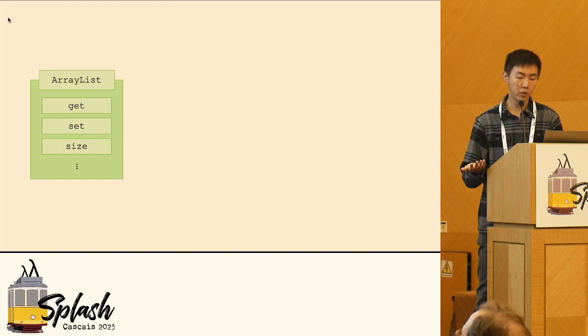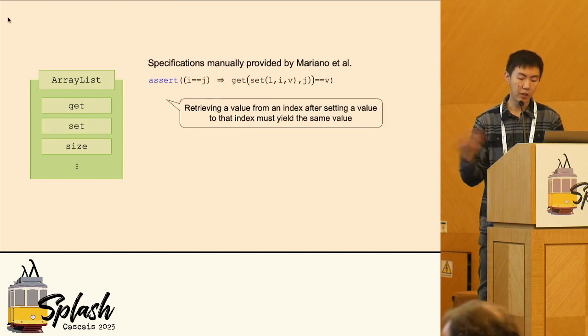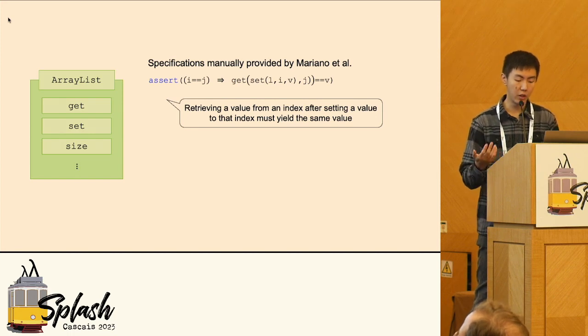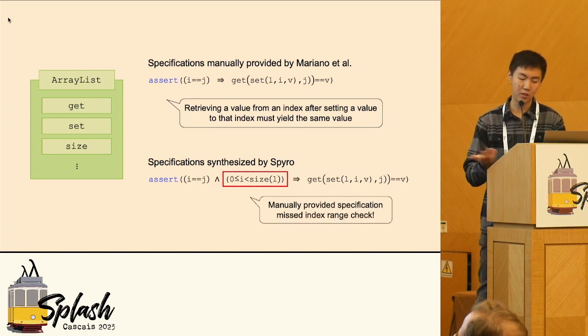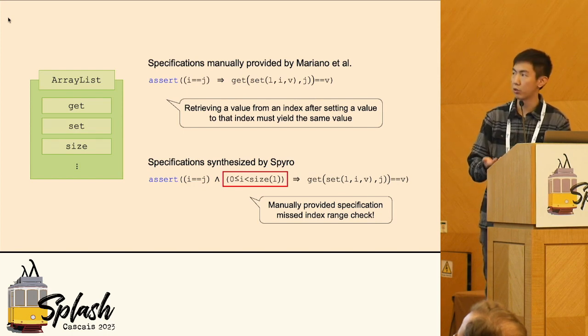In most examples, we could get a set of algebraic specifications containing what they have manually provided, except for two cases. We will show those two interesting cases here. One is array list. The specification manually provided by the authors is this one: retrieving a value from an index after setting a value to that index must yield the same value. It seems correct, but the specification synthesized by Spyro is this one. It says that, oh, you missed checking the index range. It shows handwritten algebraic specification is prone to error.